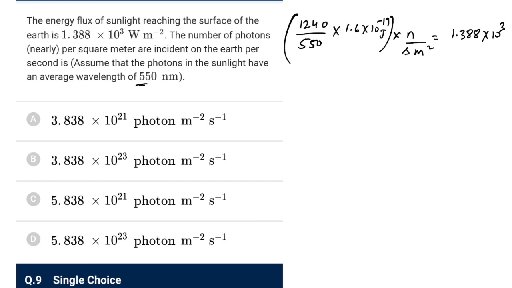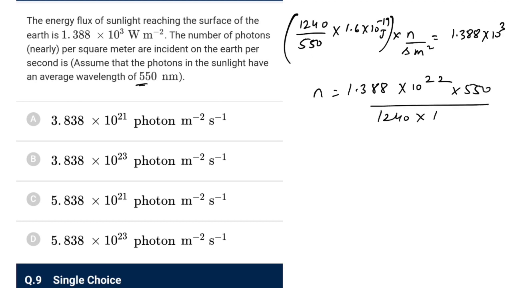So just do the calculation now. N would be 1.388 into 10 to the power 22 into 550 over 1240 into 1.6. So we are left with 3.2 something. So it would be in 10 to the power 21 for sure. That I can easily make out from here.